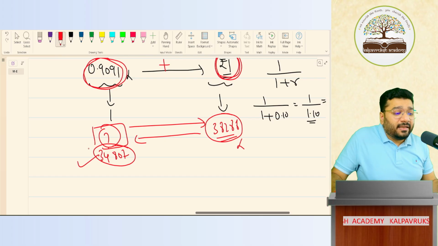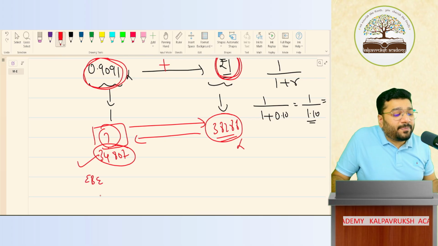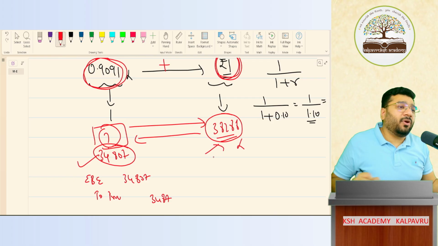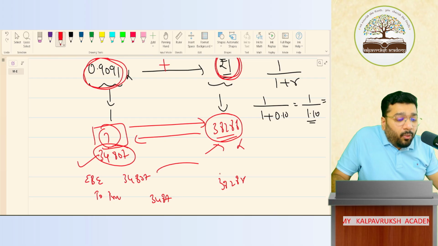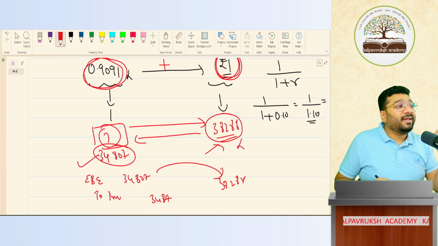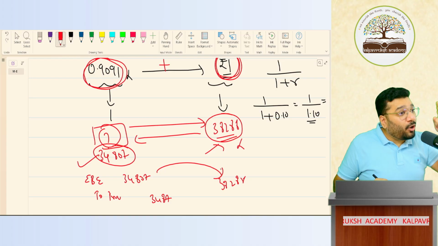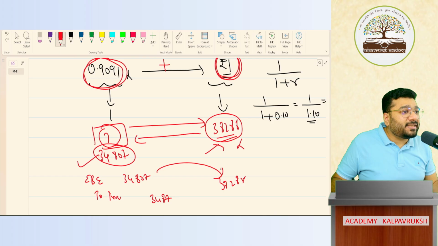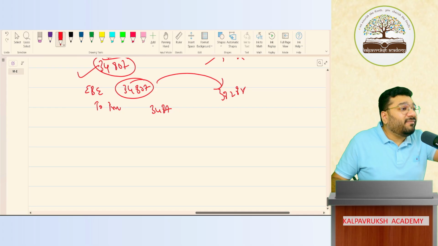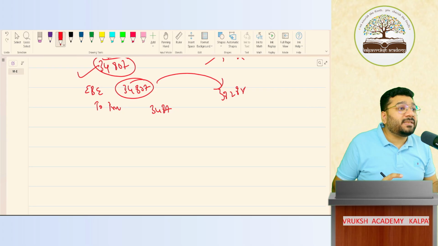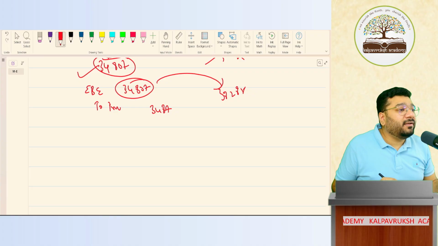Now your question is, sir, if you pass an entry, employee benefit expenses account debit to provision 34,807, then how will this money come to you? Because the money that you are supposed to pay at the end of 1 year is 38,288. How will this amount grow? At the same inflation rate of 10% at which you discounted, I will invest the money. So this 34,807 I will invest somewhere at the rate of 10% or more so that my inflation is covered. Got it? Not got it?